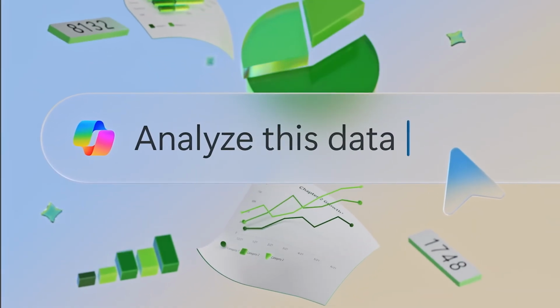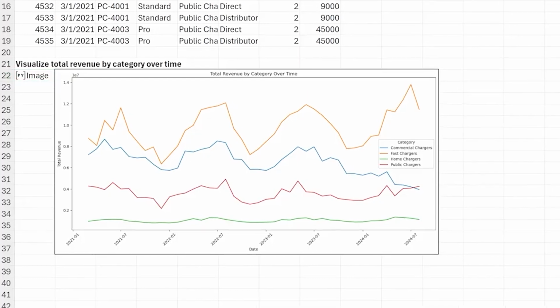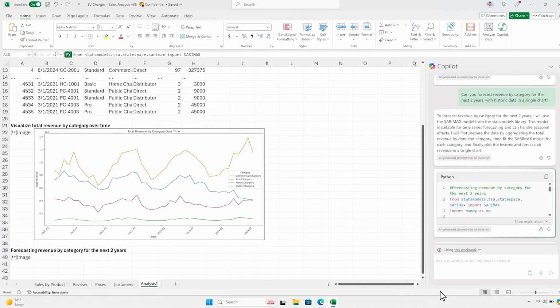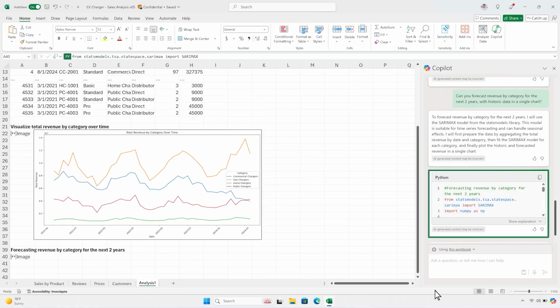So we already know Excel is amazing at analyzing quantitative data. It's also now amazing at analyzing qualitative data. I can create powerful visuals within Copilot and using Python. And so I can just use natural language and have these powerful advanced analysis visuals within Excel. So that I can bring back to my leadership team.